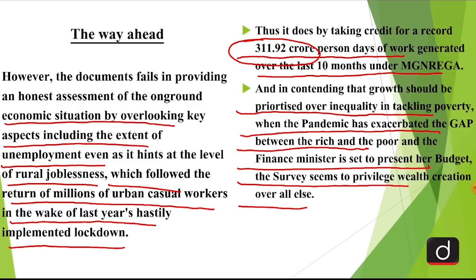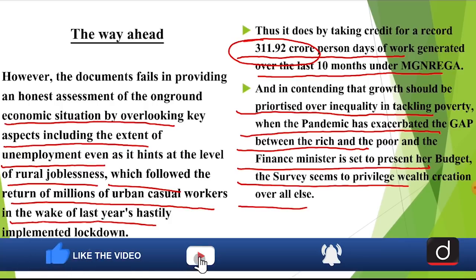And also, if we speak about the economic survey, primarily the focus that the survey has given is on wealth creation. Now, wealth creation is definitely an important aspect, but yes, we do not have to forget that in the wake of wealth creation, we are just forgetting some real issues, some real agenda. So government has to be quantitative here. Government has to come up with such ideas, such an approach where all the issues which are persisting in the economy are taken care of. So viewers, this was today's editorial analysis.